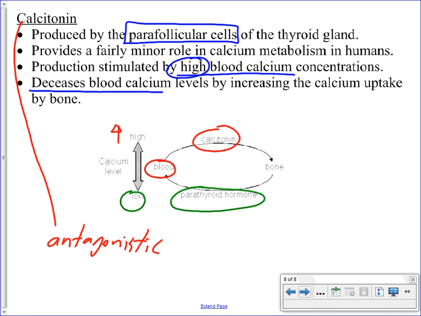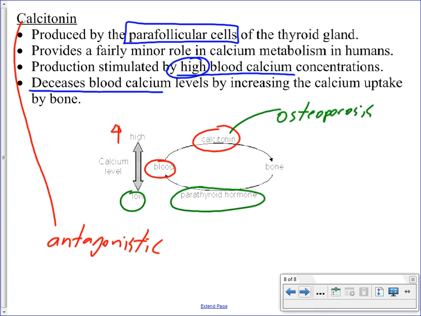Having said that about calcitonin, there is one major time when it is used and does become important, and that is typically in elderly people that maybe don't have enough calcium in their diet or are not absorbing calcium as much, and as a result, not as much of that calcium is ending up in their bone. So someone that is elderly and has very weak and brittle bones has a condition called osteoporosis, which more or less means that there are holes in the bones, and that makes them fairly weak.